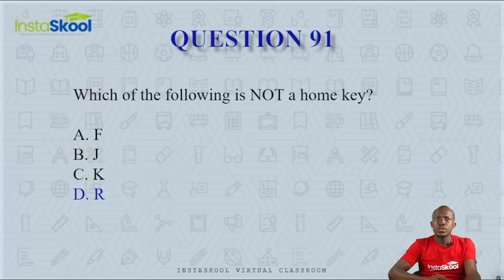Question 91. Which of the following is not a home key? The home key is where you have keys that are used to make easy command. So we have the F key, we have the J key, and the K key, but there is no R key in the home keys.